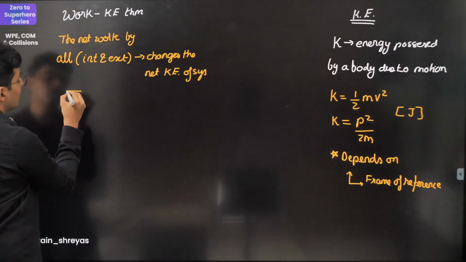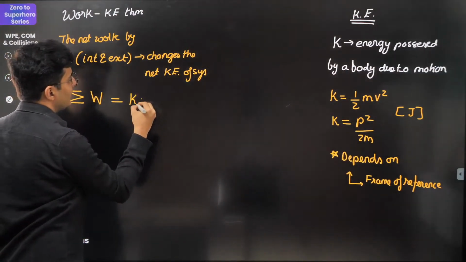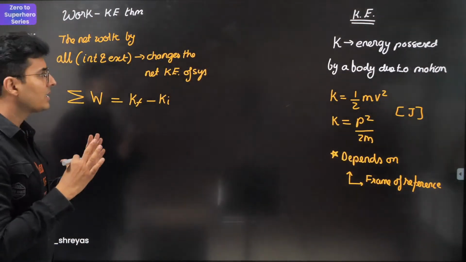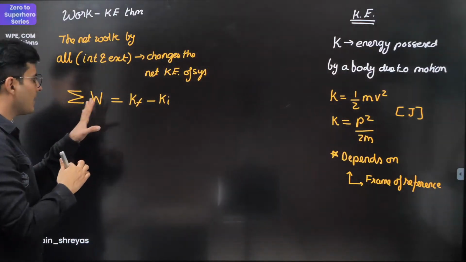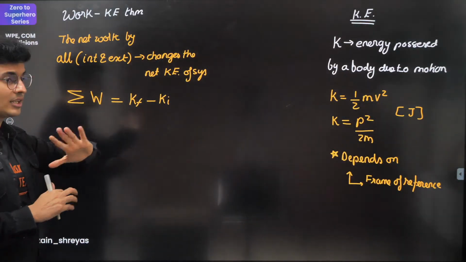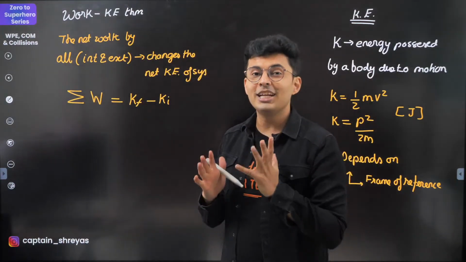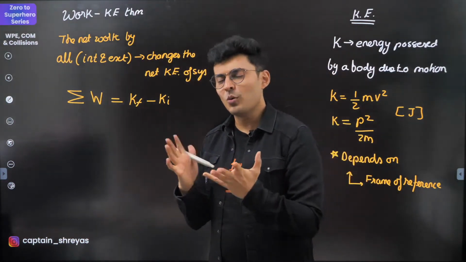So usually it is put like this: net work is equal to final kinetic energy minus initial kinetic energy. Keep this in mind, very important. This includes internal, external, everything. Not many people realize that even the work done by internal forces is included in this. Many people just think, oh, it's only external. No, it's not correct.